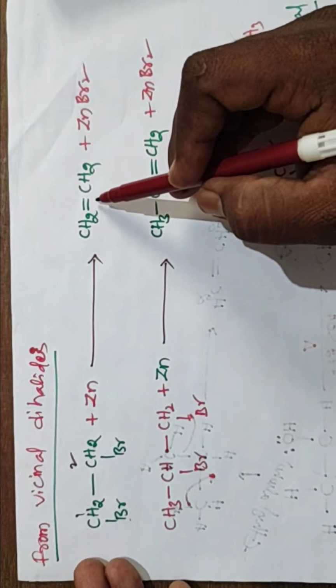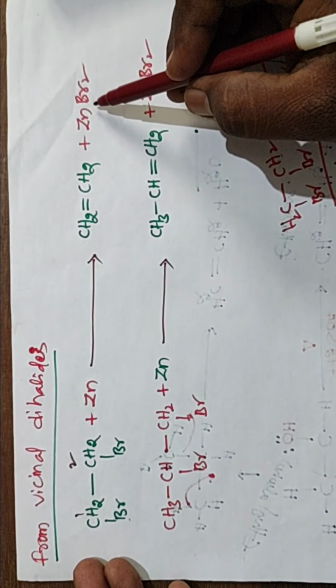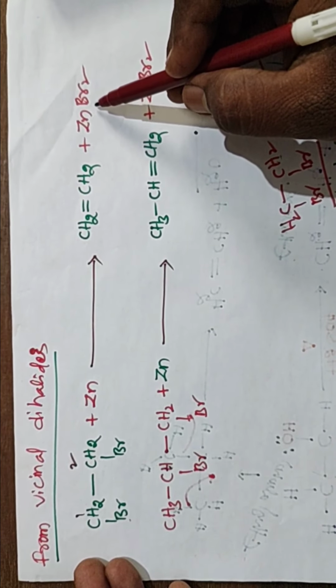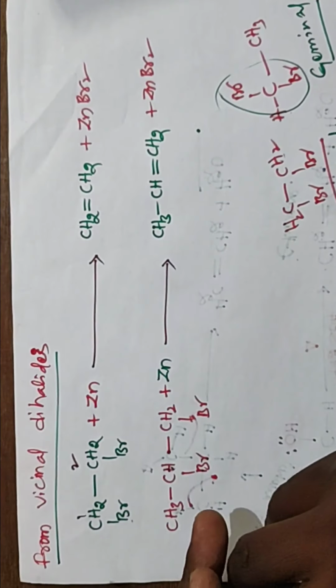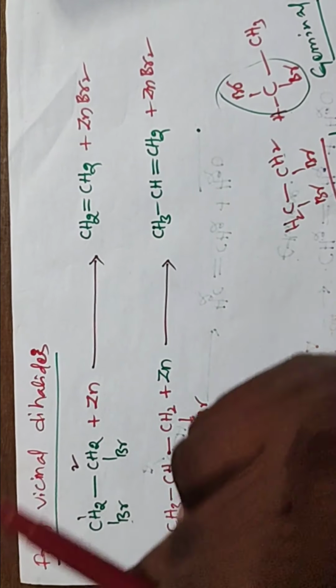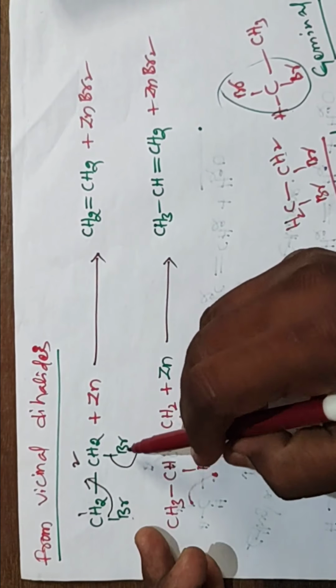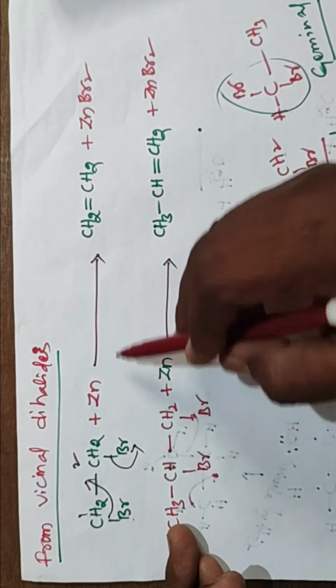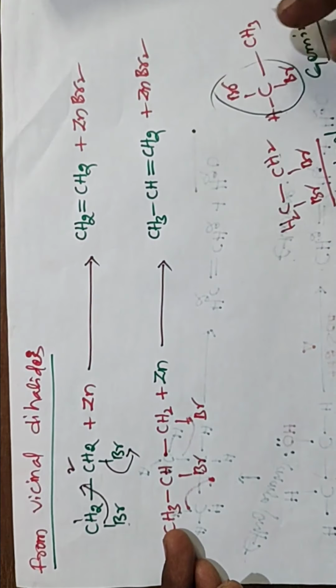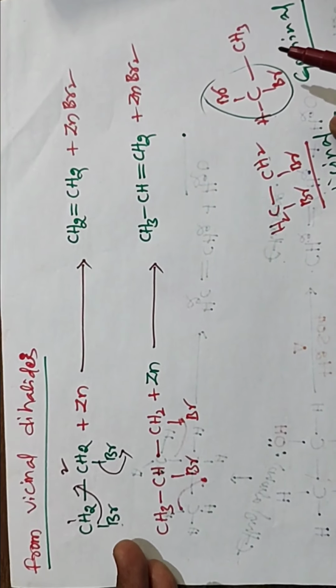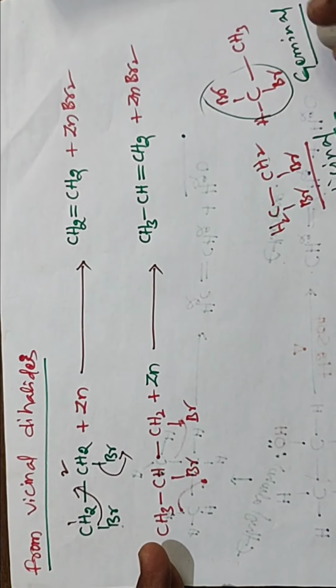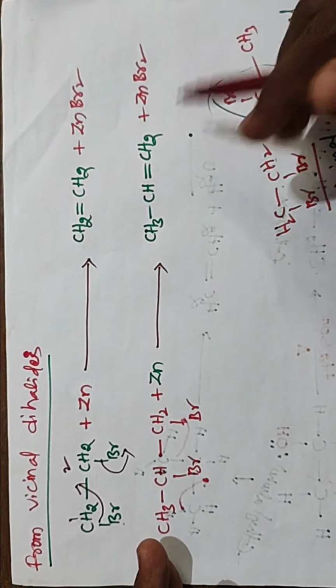We get alkenes as the products by the removal of zinc dibromide. The reaction proceeds like this by the shifting of electrons; the bromines are removed and bonded with zinc as ZnBr2.